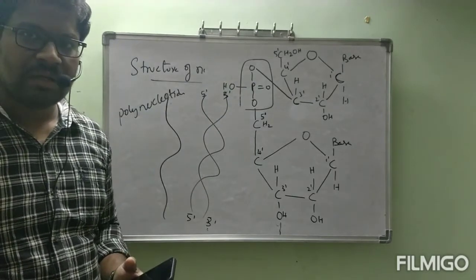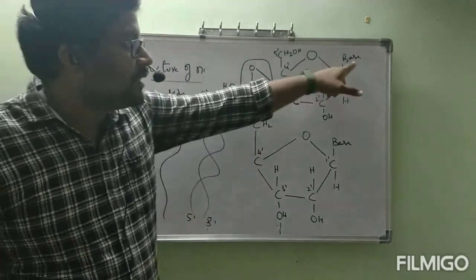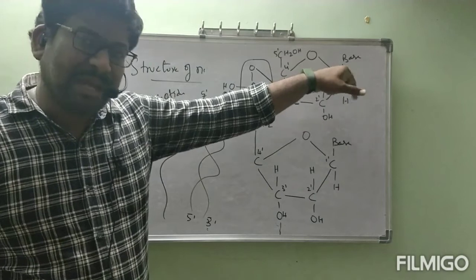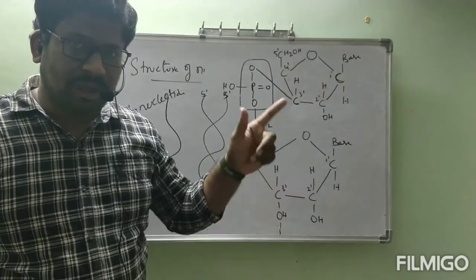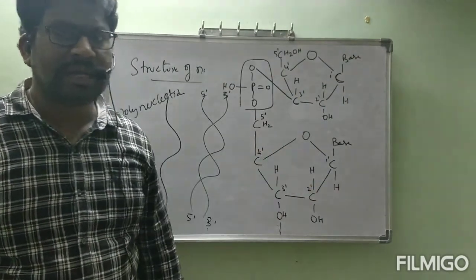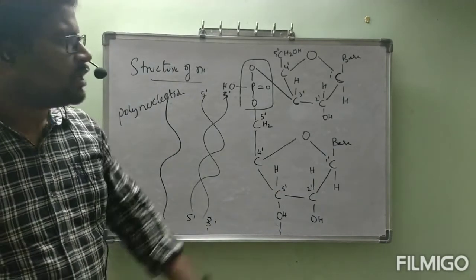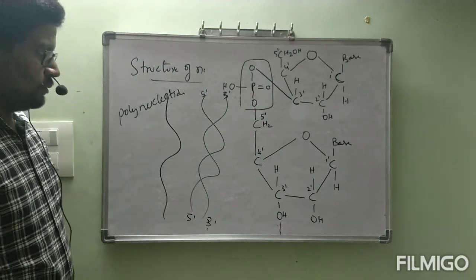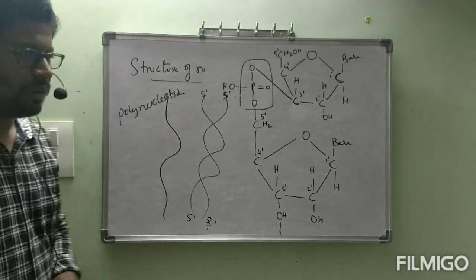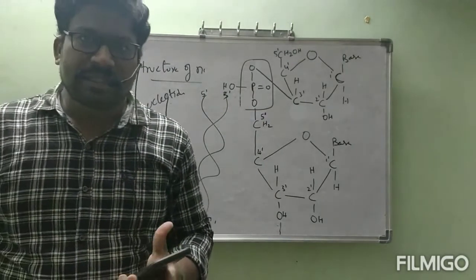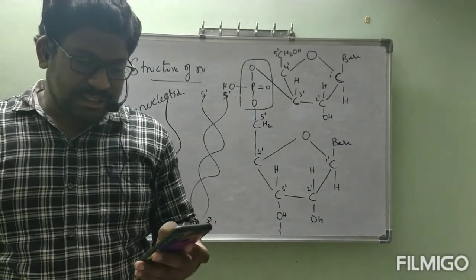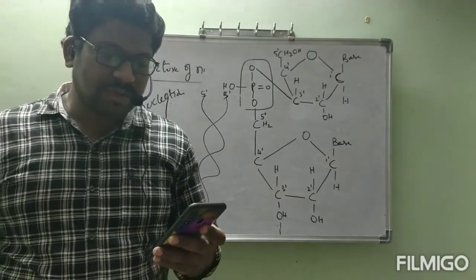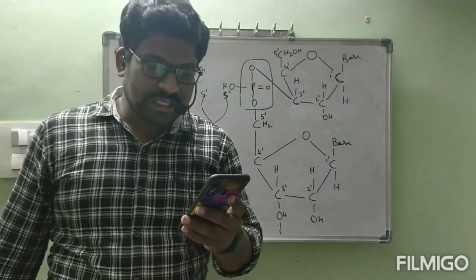Now you might have clear. This base is there. This base contains carbons, those are numbered 1, 2, 3, 4 like that. That's why sugar units are numbered 1 prime, 2 prime, 3 prime. I hope you are clear about this DNA RNA structure. Once refer to your biology, now you will understand easily.